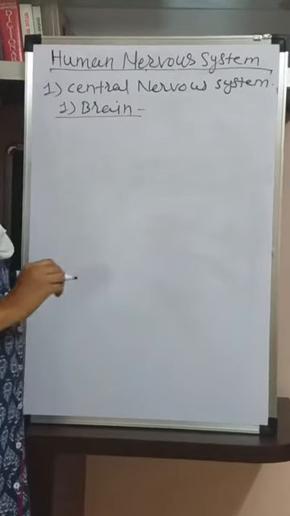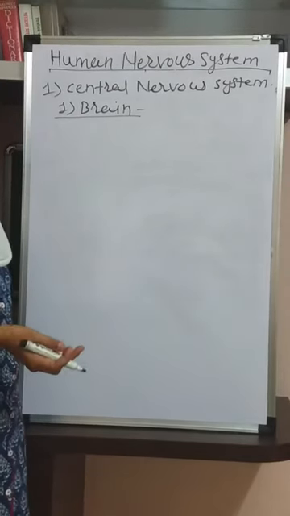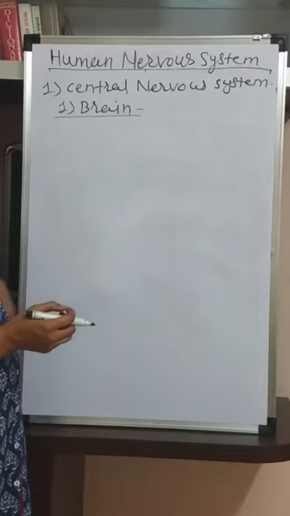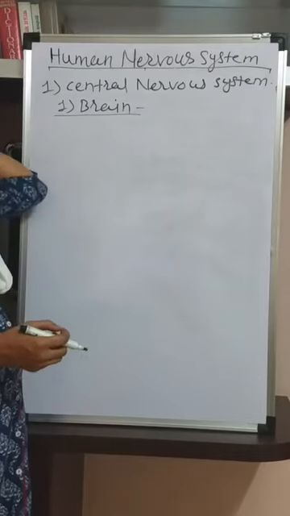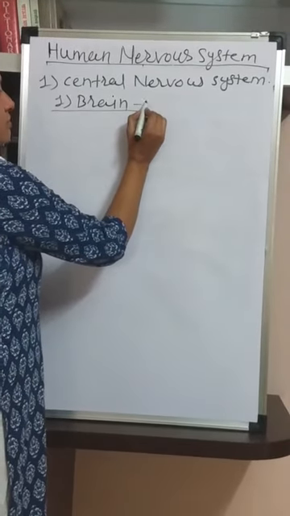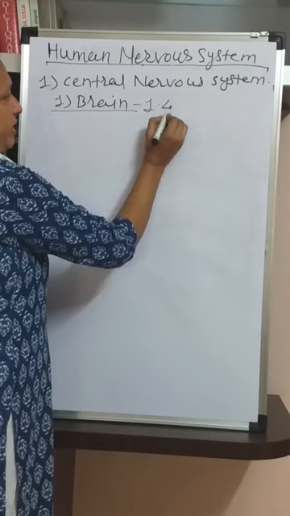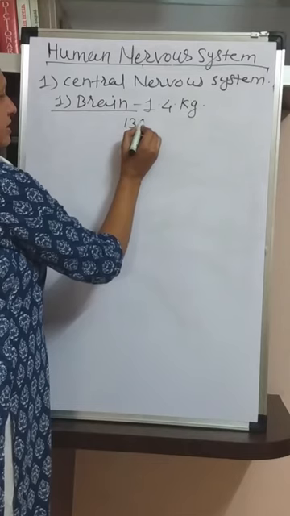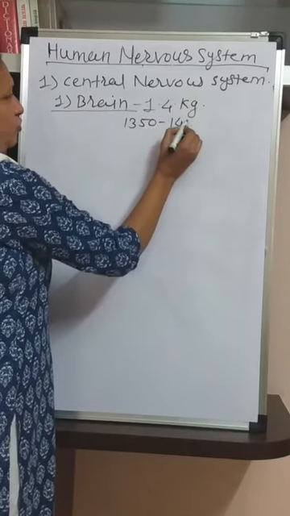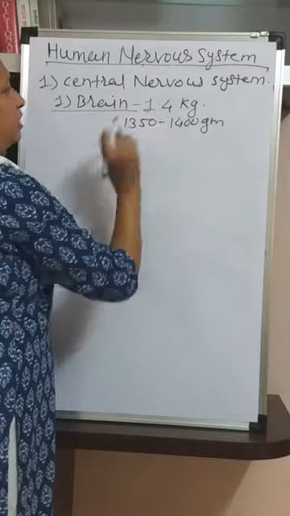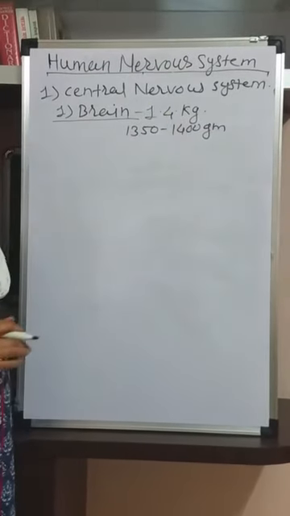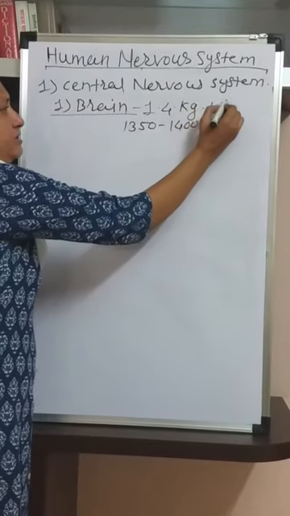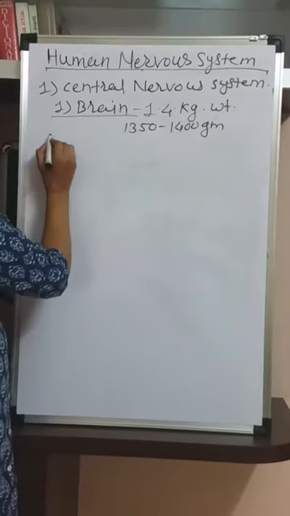You know, the human brain is highly developed, most evolved, and has a very complex structure among all the animals. The human brain weighs nearly 1.4 kilograms, that means 1350 to 1400 grams, less than 1500, so about 1.4 kg is the weight of the human brain.